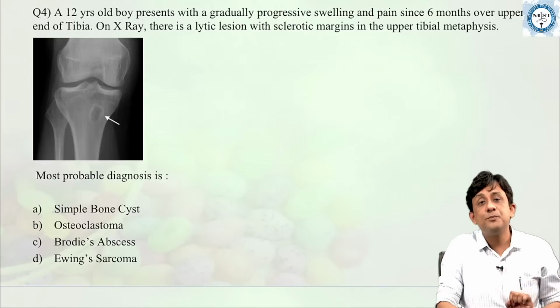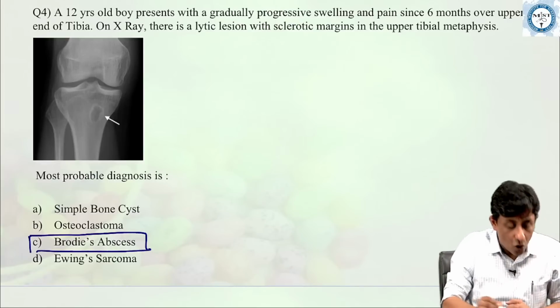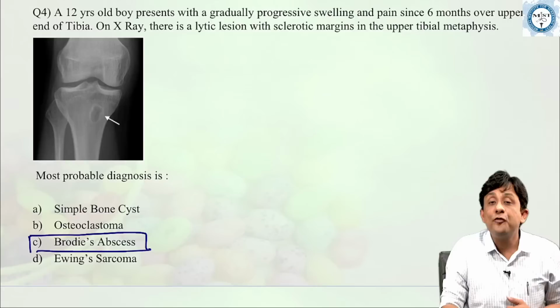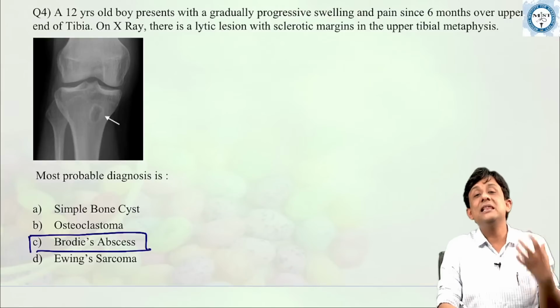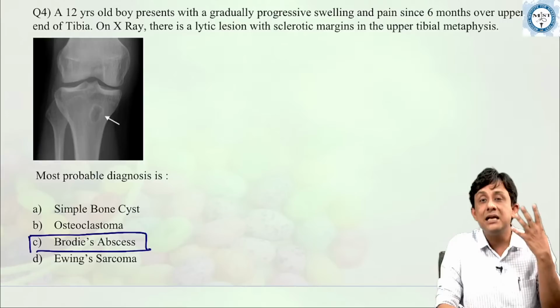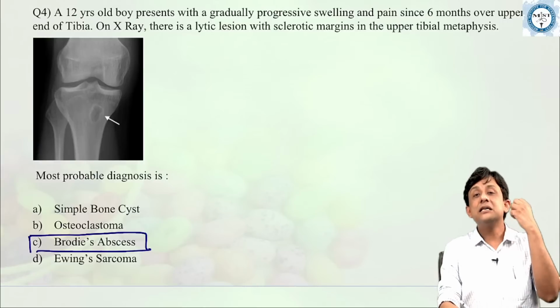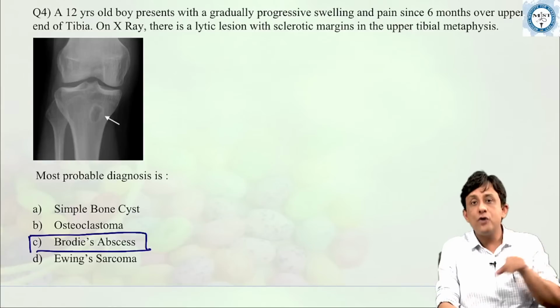The third is Brodie's abscess, which fits into all the criteria of a subacute osteomyelitis found in patients with a healthy defense mechanism. And Brodie's abscess is classically defined as a small lucent or lytic lesion with a zone of sclerosis.